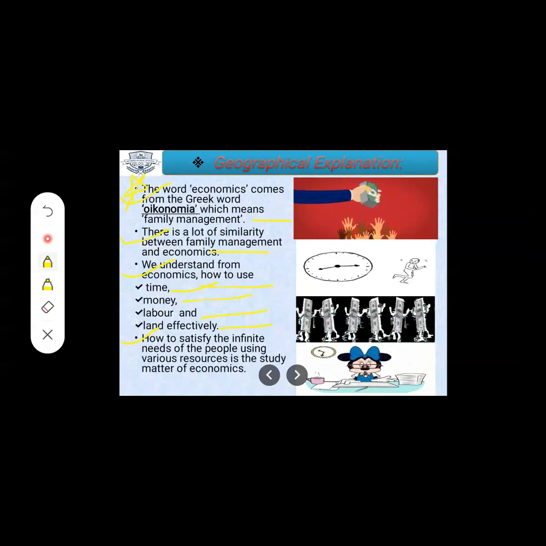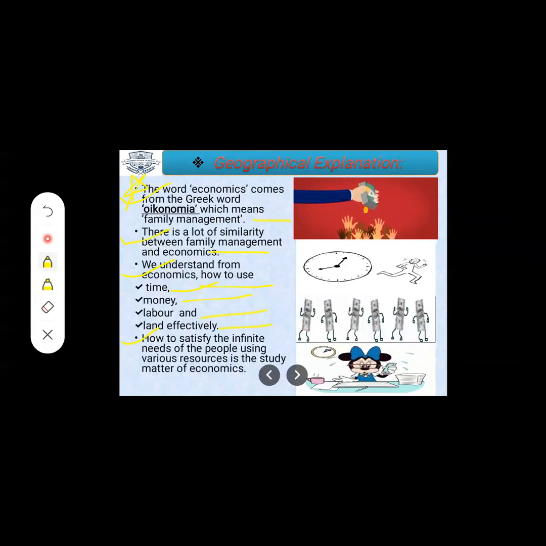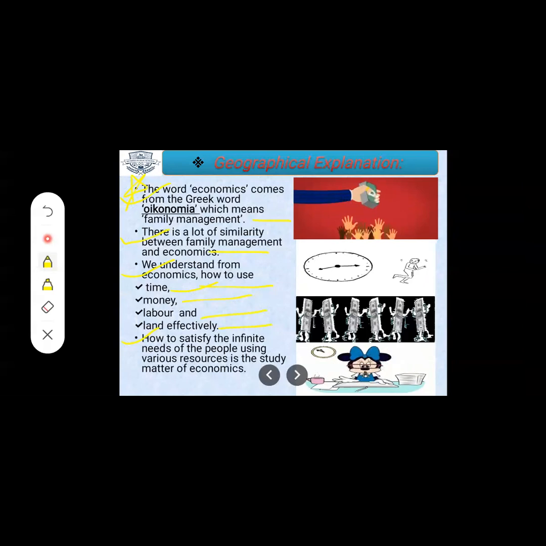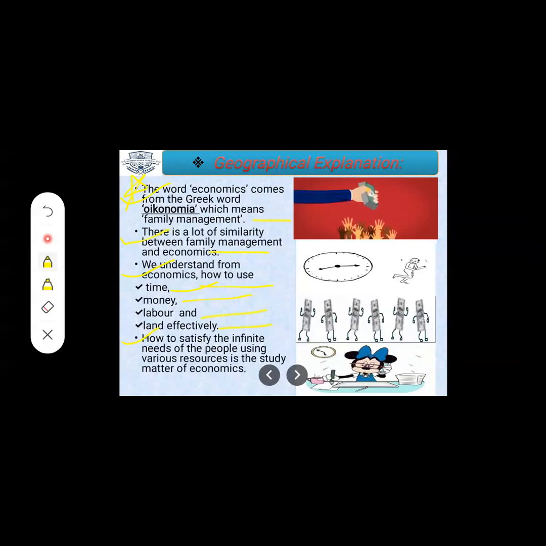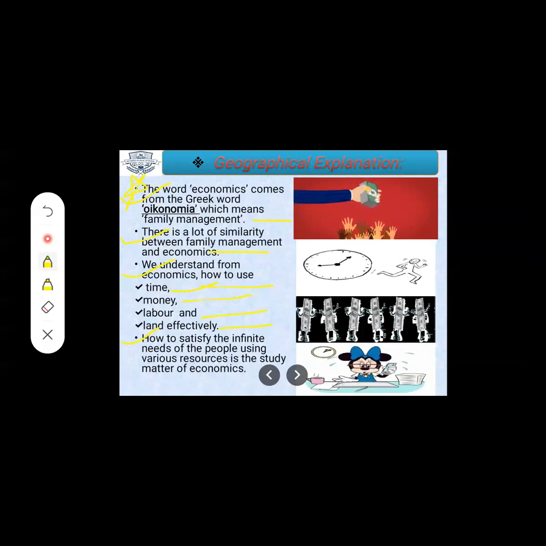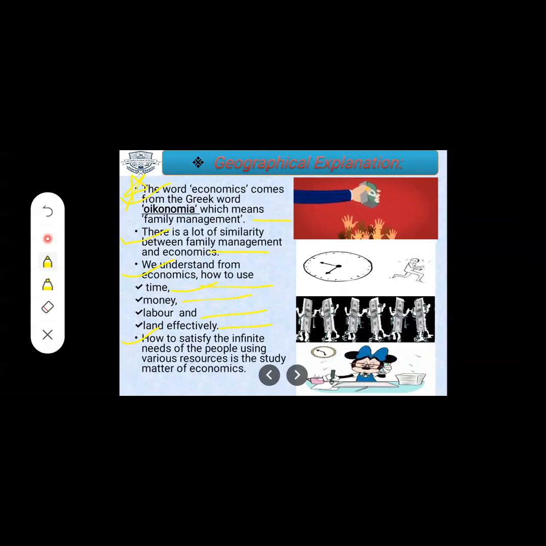Now, here they have said that when we understand the word economics, students, we learn how to use time, how to use money in the right place at the right time, and labor and land effectively. Time means what?